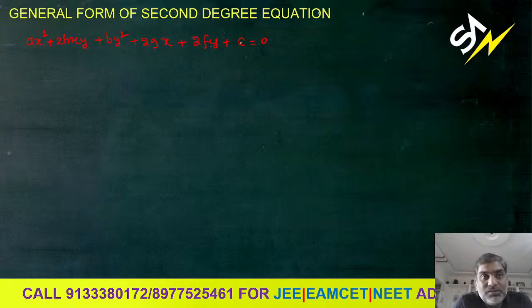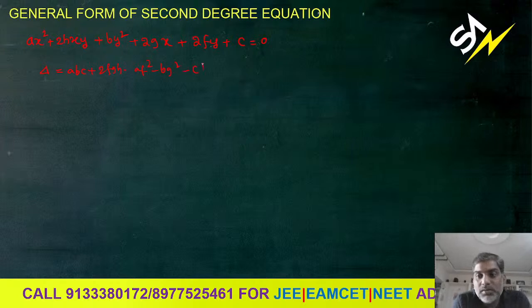That we have to calculate based upon the value called delta. Delta is equal to abc plus 2fgh minus af square minus bg square minus ch square. So this is delta.